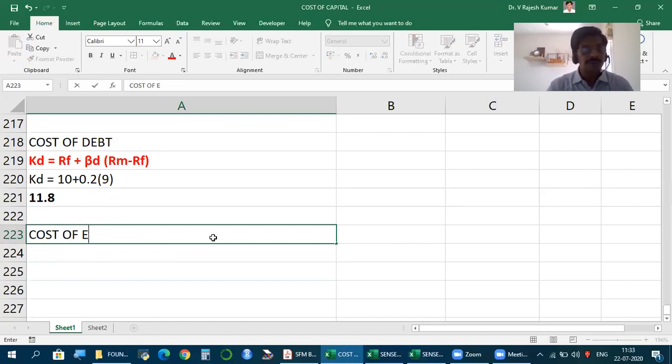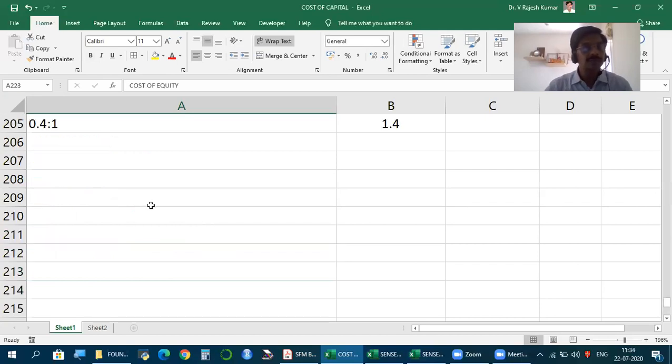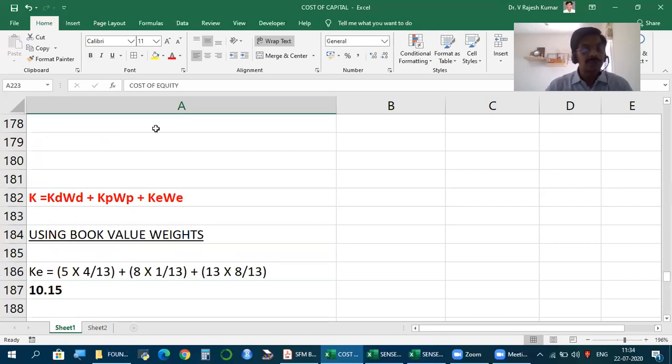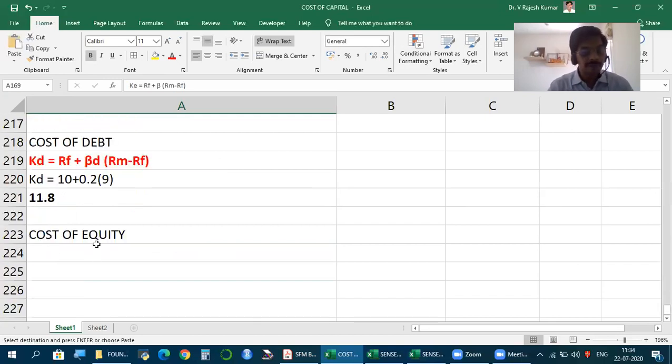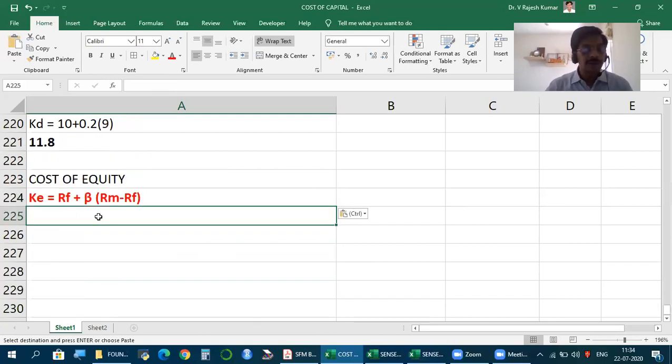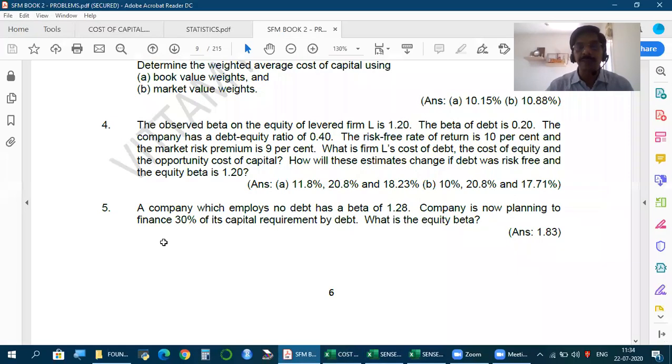Cost of equity. This is the formula, and everything is known. RF and the premium remain the same. For equity, the beta is 1.2.